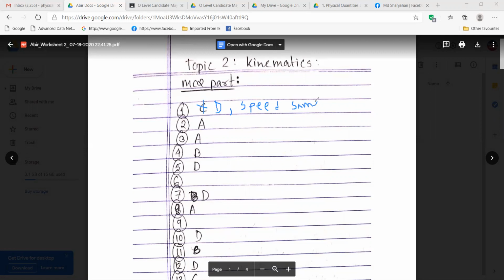So why are we doing this? Because when you revise it, that time it will help you. It will help you because when you are revising like 27 topics, it's not possible to go through each and every question, right? That time only you will focus on which one you did wrong. That will make your revision faster.